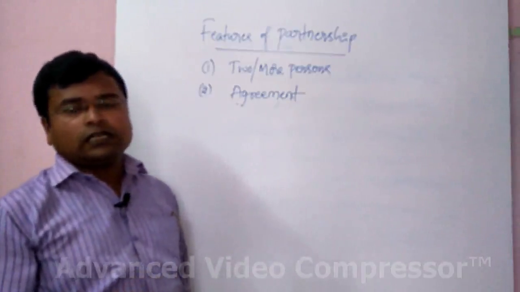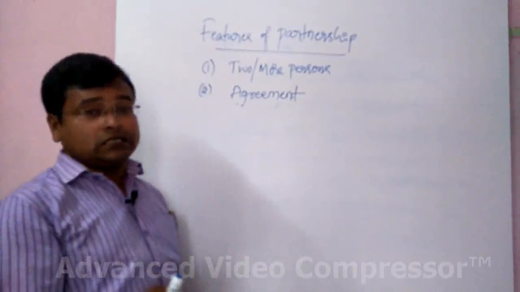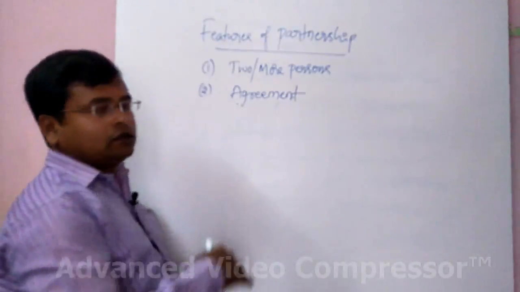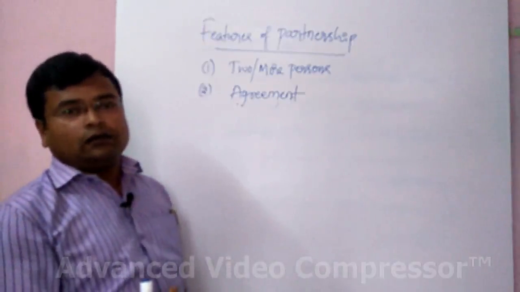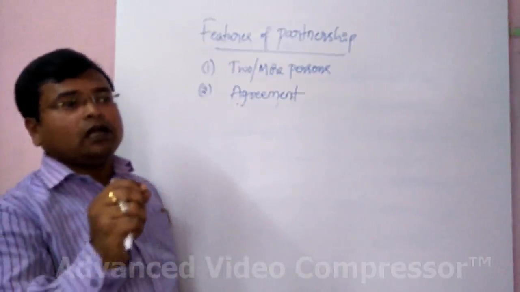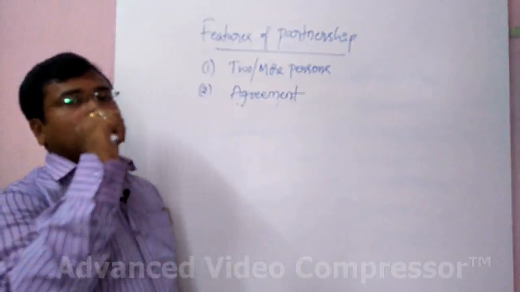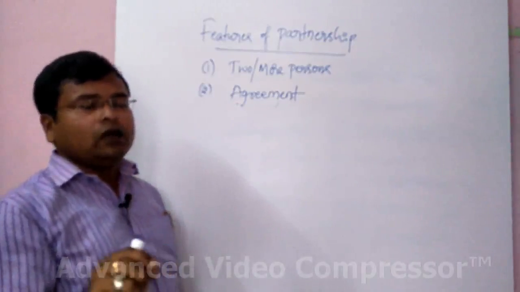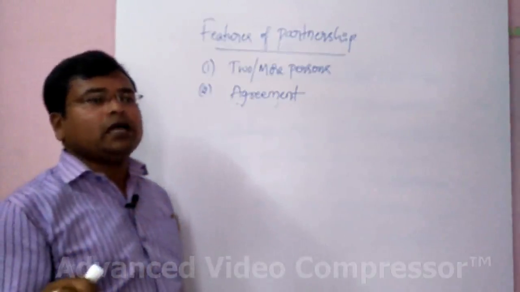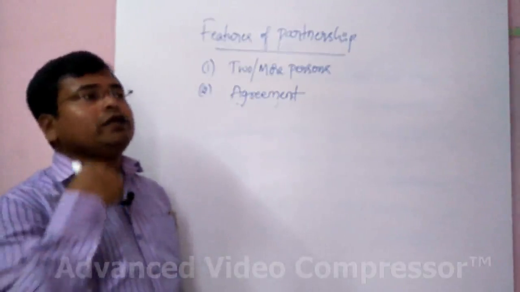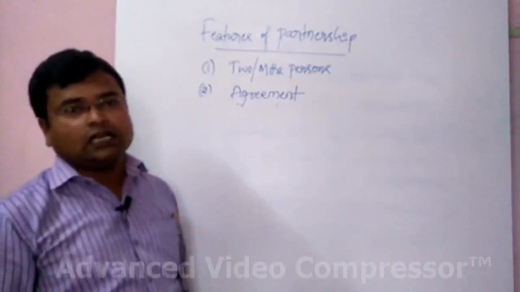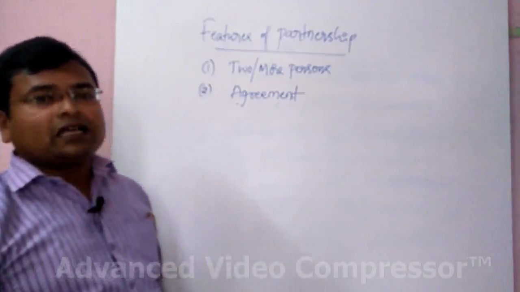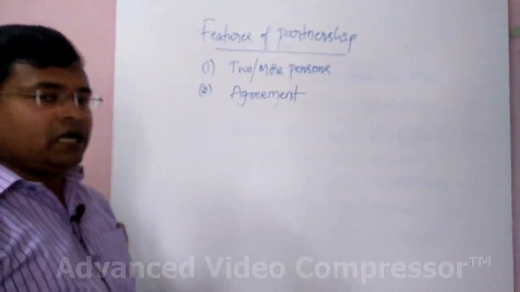What are the rules they have framed to run the business? All these rules are put together in one written document, in which all the rules and regulations to carry on the business are written, and it is signed by all the partners, showing their consent. So like this, there must be an agreement between the partners.